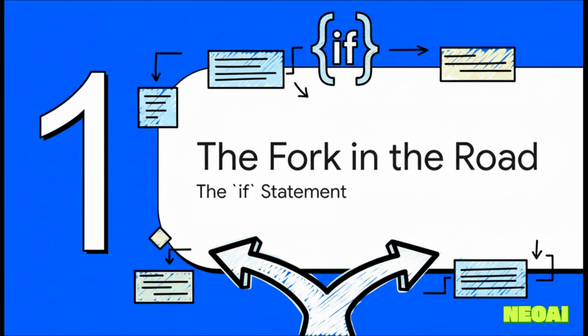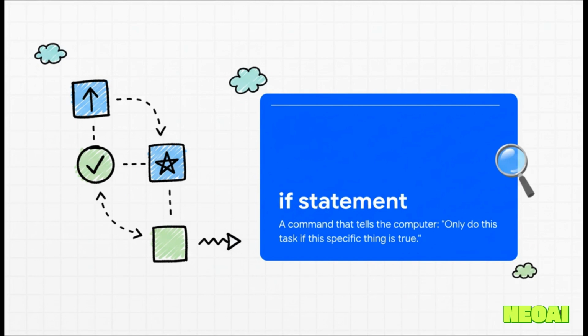Well, that's exactly what we're doing. We're adding a fork in the road. And in the world of programming, we create this fork with something called an if statement. This little guy is the absolute cornerstone of making your code intelligent. So what is an if statement? At its heart, it's actually super simple.